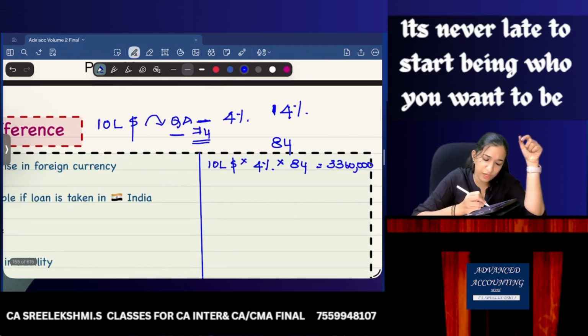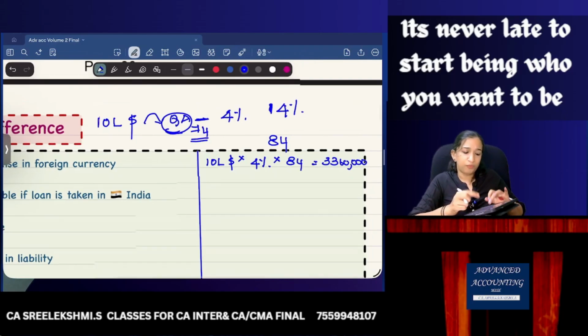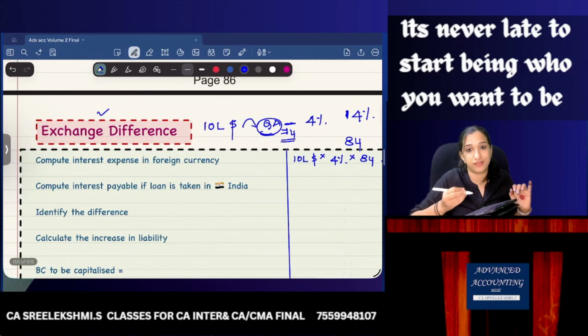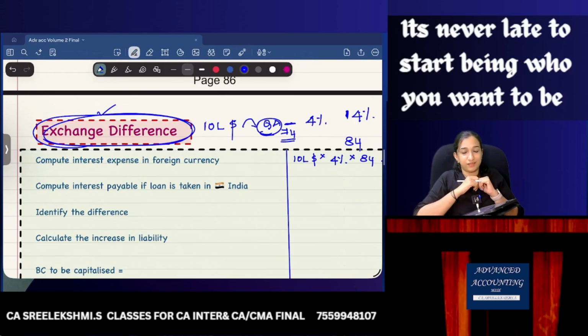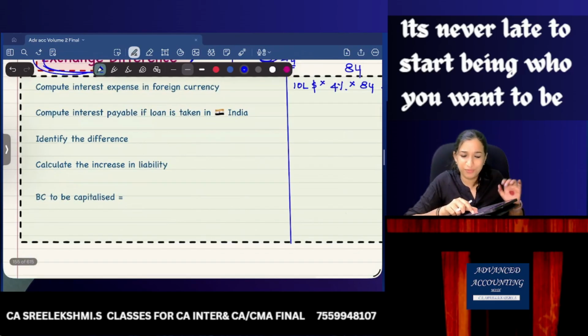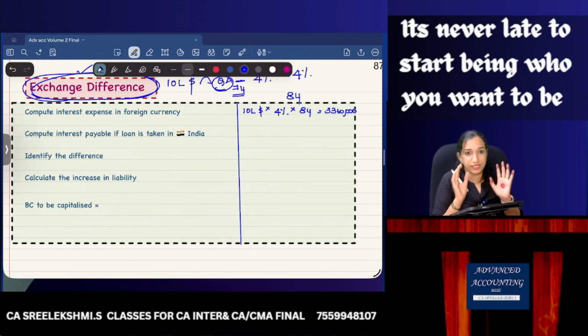This interest is for a qualifying asset? Yes. So you can capitalize this 33 lakh 60,000. Okay. Now the problem is, we are talking about not interest. We are talking about you can also capitalize the exchange difference. No, not clear. Please explain. Yes. Come on. What is the next point here?